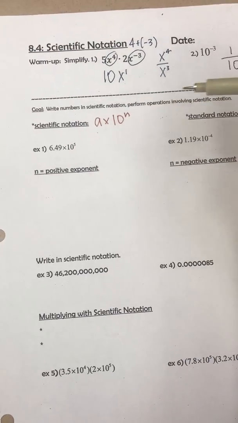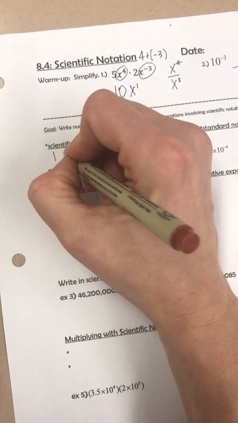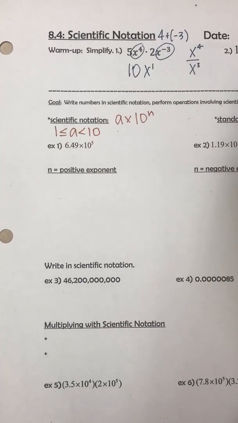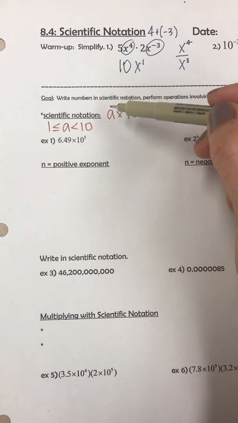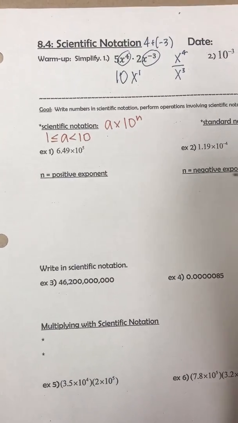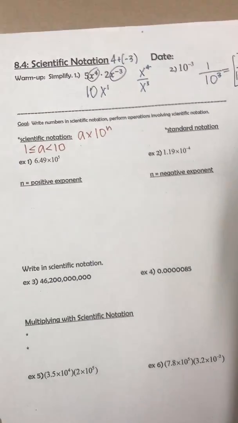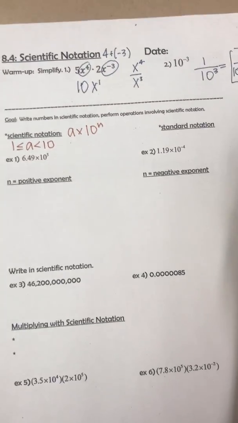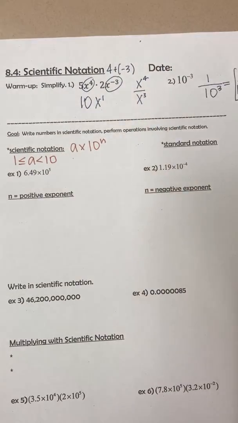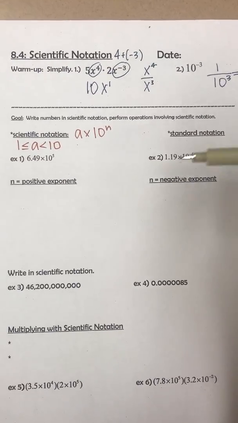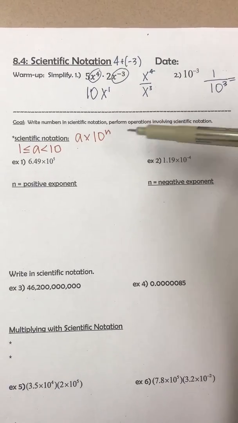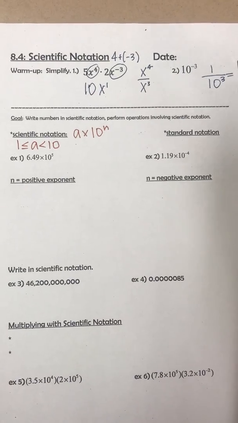The biggest thing to know though, is that a has to be a number in between 1 and 10. So a is in between 1 and 10. I always say it's like a 1-digit number. A lot of times I call it like lunch money. Like, would it be a good amount to bring for lunch? Or like for a snack? And then the n tells us how big or small the number is depending on the type of exponent it is. So we'll talk about that. It's telling us how many times to multiply or divide by 10.